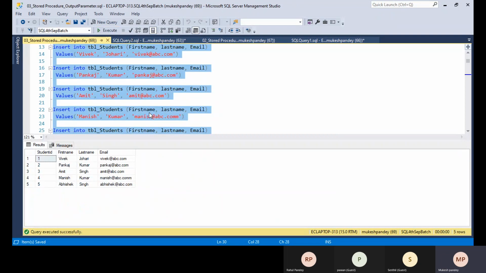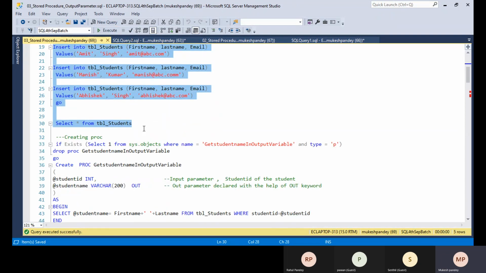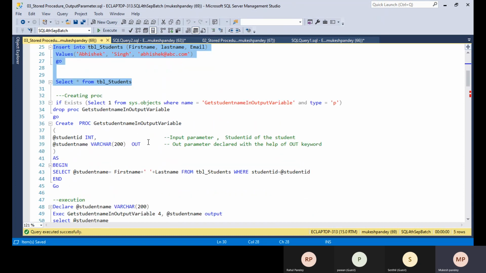We can create a stored procedure using both input and output parameters. For example, suppose I pass the input parameter EmployeeID and get the full name, some type of result set, which may be used by another stored procedure. Only about 5% of the time do we require this type of activity; 95% of the time we only use input parameters. But from a knowledge point of view, you need to know how to use output parameters also.